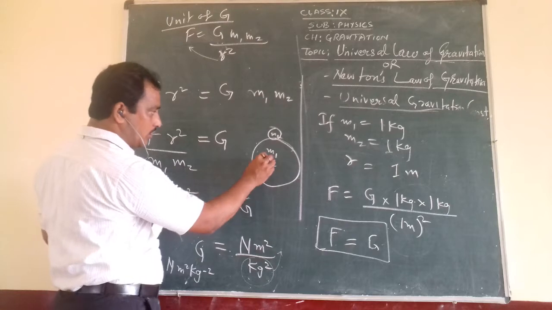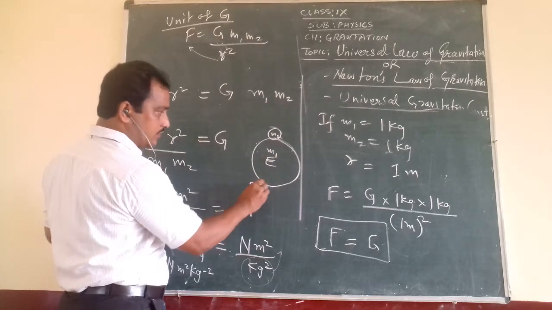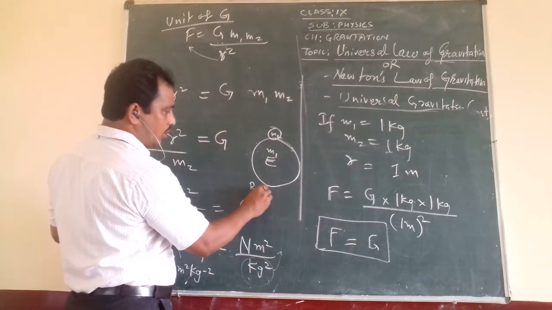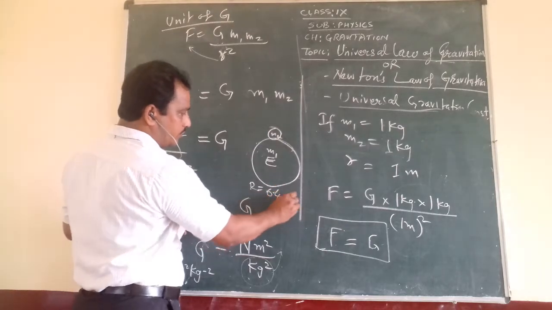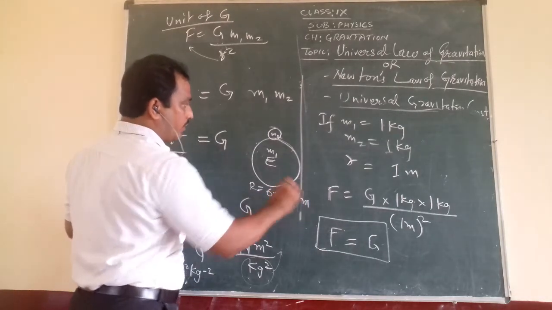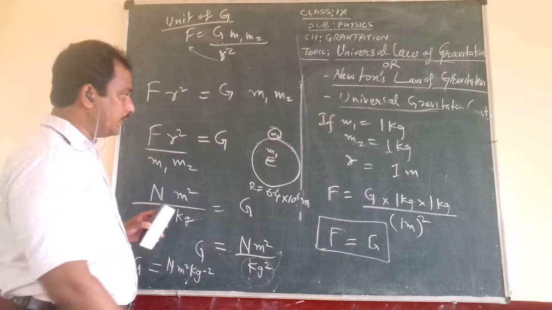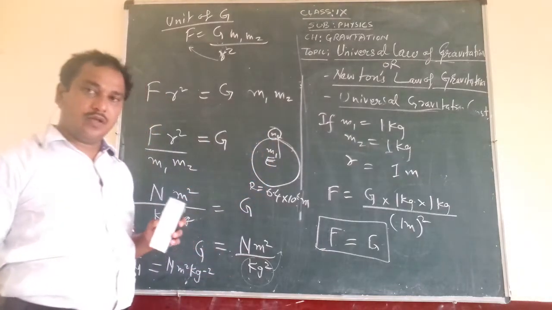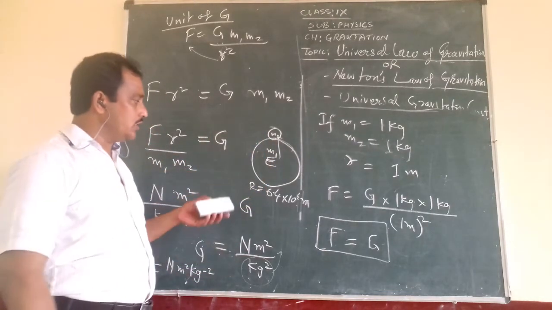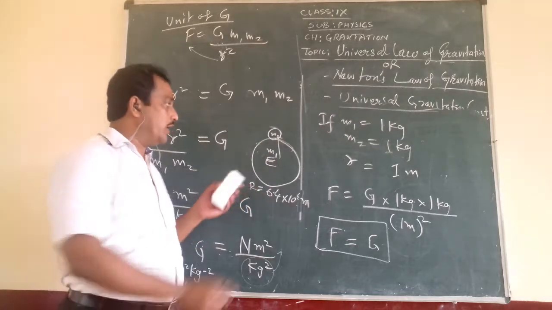I am giving you the radius of the earth, as we have discussed earlier also. R is equal to 6.4 into 10 to the power 6 meter. You will put this as the distance between the object and the center of the earth. After that, M1 and M2 I am giving you.